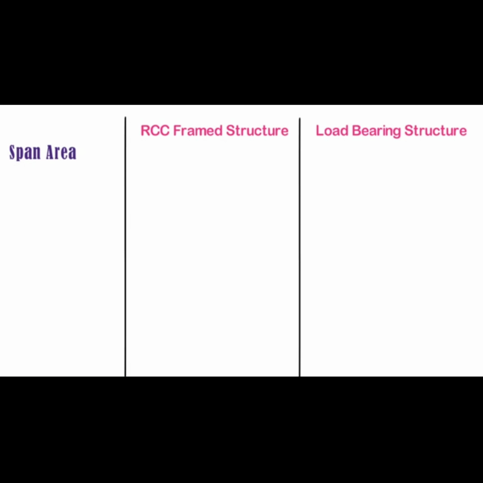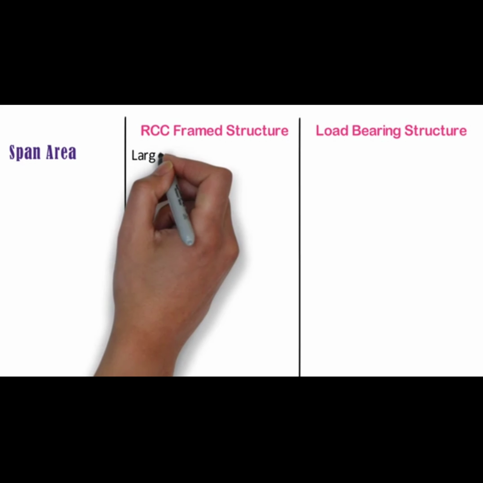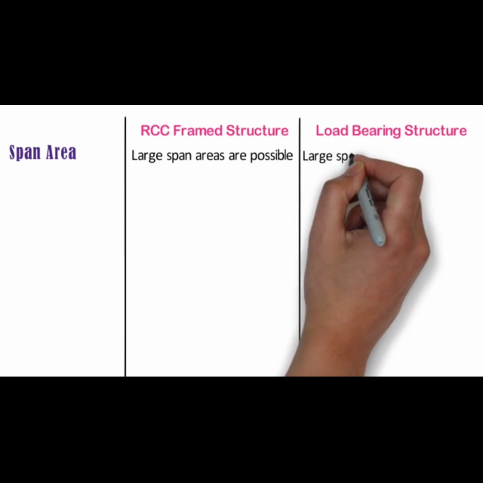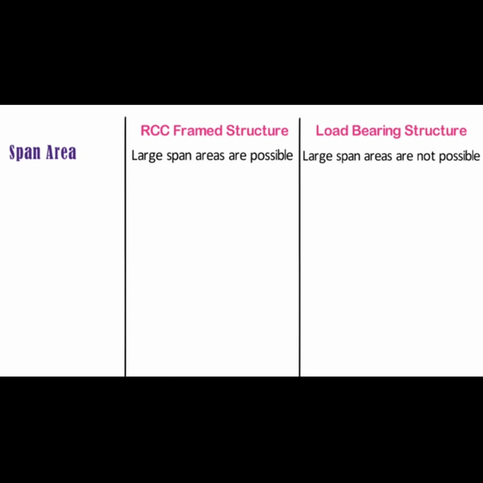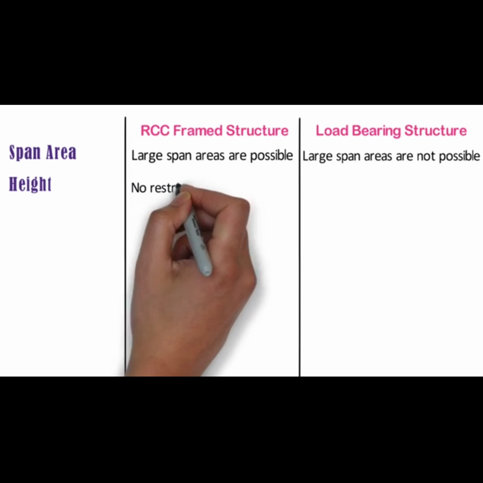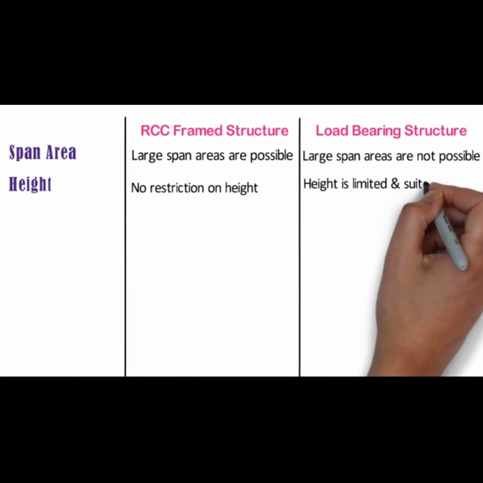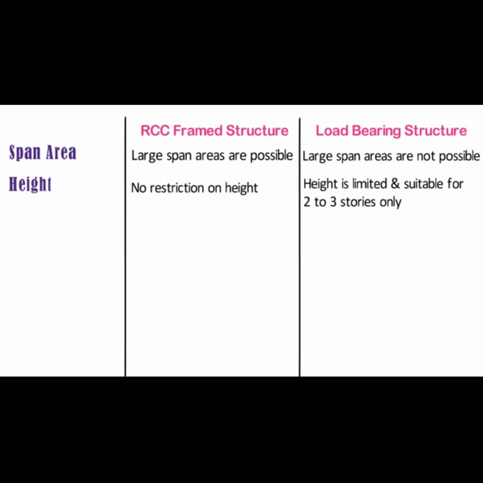Span area. In case of RCC frame structure, large span areas are possible. But in case of load-bearing structure, large span areas are not possible. Height. In case of RCC frame structure, there is no restriction on height. But in case of load-bearing structure, height is limited and it is suitable for 2 to 3 stories only.